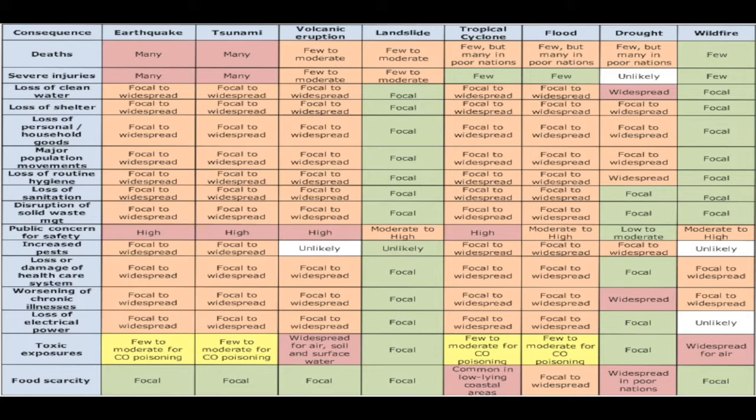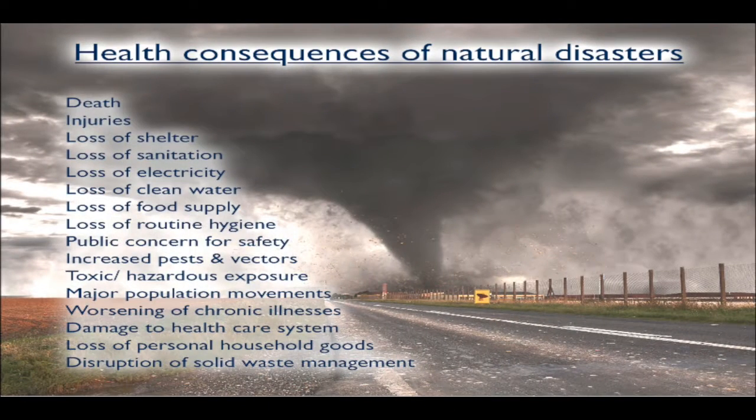Now I want to take a little bit deeper dive into this issue of health consequences of natural disasters. Remember, we did that one large, very busy table with red, yellow, and green. And we listed that gray column over on the far left, remember, where all the public health consequences of all disasters were. And we can recognize the same thing here when we're talking about natural disasters.